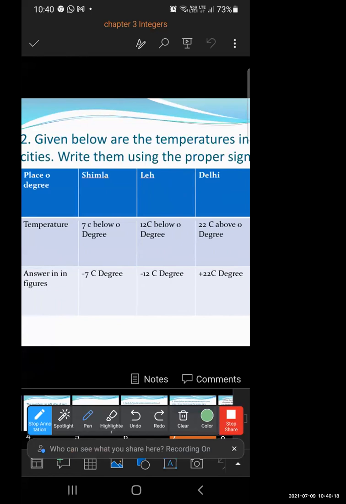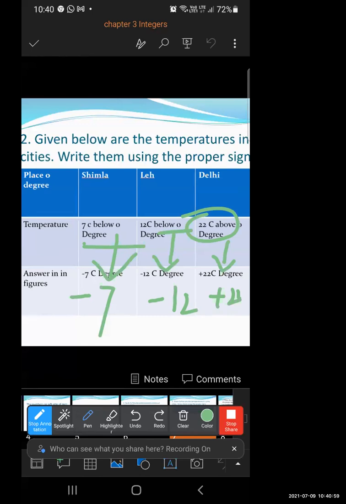See here, the question has temperatures in degrees Celsius, and the places are given. Shimla is below 7 degrees Celsius. Leh is below 12 degrees Celsius. Delhi is above 22 degrees Celsius. So Shimla below 7 degrees Celsius means it is -7. Leh below 12 degrees Celsius, the word below is there, so it will be -12. Delhi above 22 degrees Celsius will be +22.